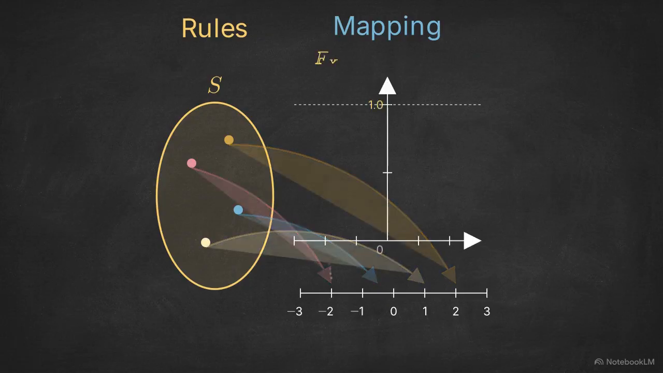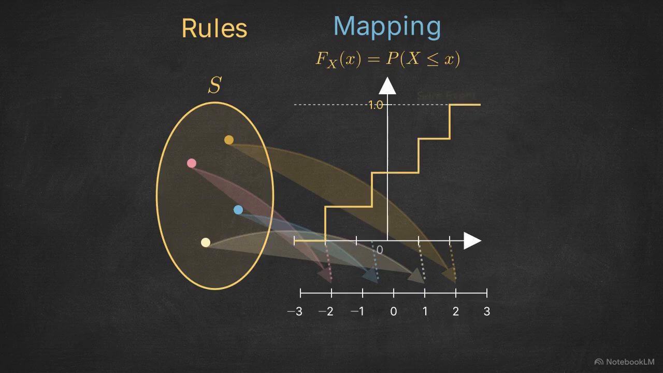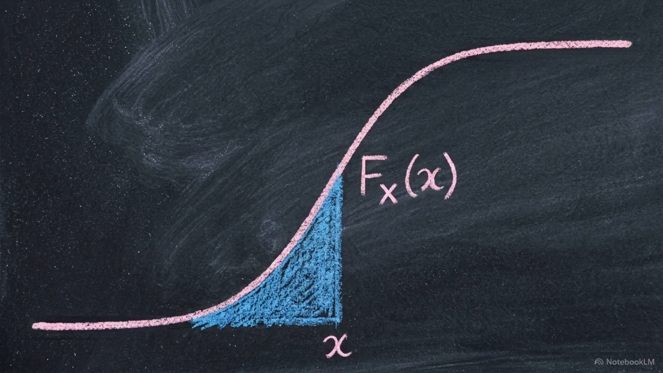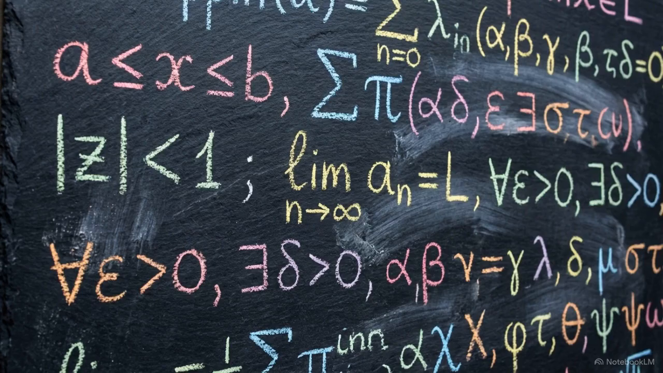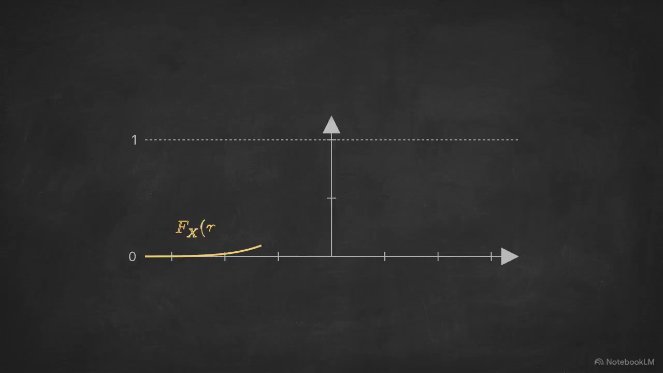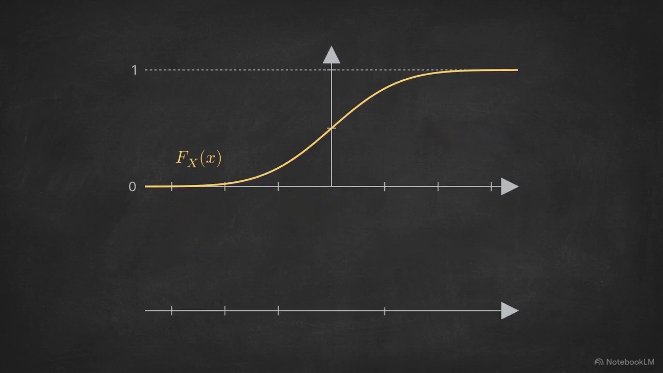Once mapped to numbers, we analyze them using the cumulative distribution function, or CDF, denoted as F sub X of x. The CDF measures the cumulative probability that the random variable will take a value less than or equal to a specified point, x. Because it accumulates probability, the CDF has strict properties. It is permanently bounded between 0 and 1, and it is a monotone, non-decreasing function. It can never drop. But for continuous valued random variables, evaluating a cumulative total isn't always enough.